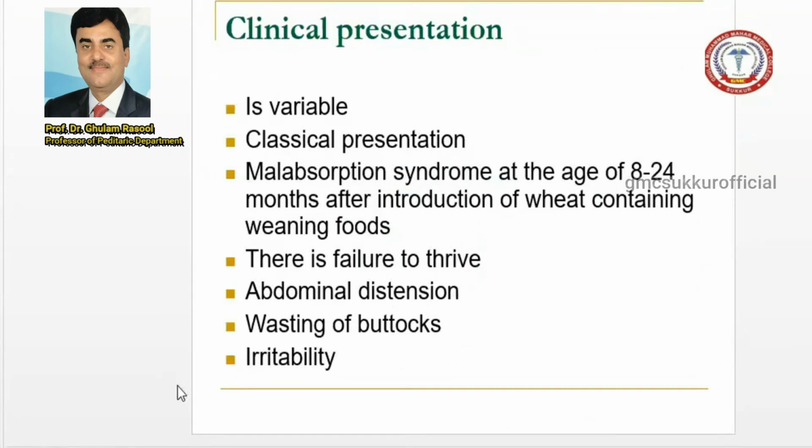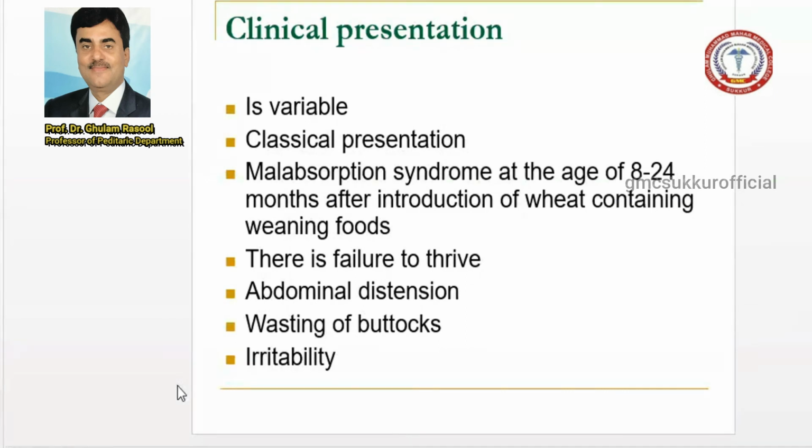What clinical features will you appreciate when a child presents with malabsorption? But please remember, malabsorption is variable, not the same classical symptoms. So number one is the classical presentation.